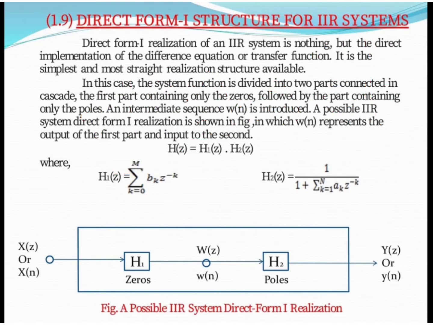As you can see in the block diagram, we divide our transfer function into two parts. The first one is H1(z) and the second one is H2(z). As we already know, our transfer function consists of two parts, the numerator and the denominator. The numerator term consists of zeros and the denominator term consists of poles. So H1 is the zeros term, and H2 is the poles term.